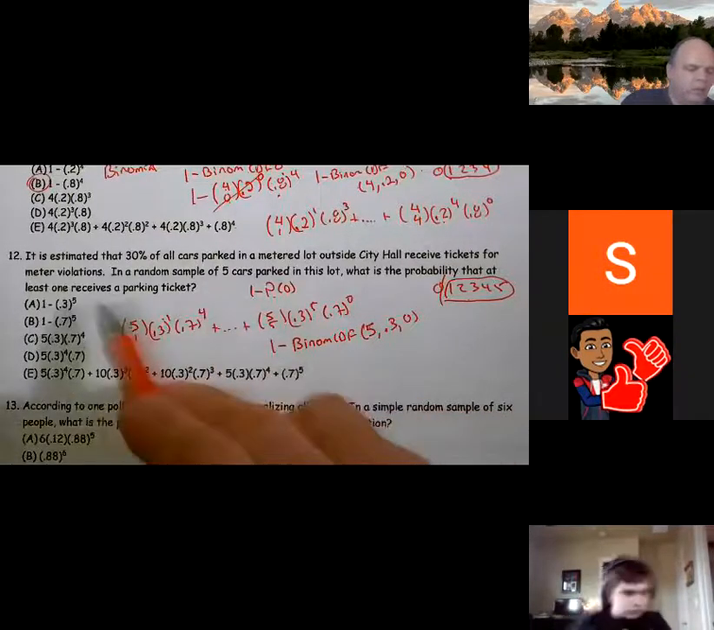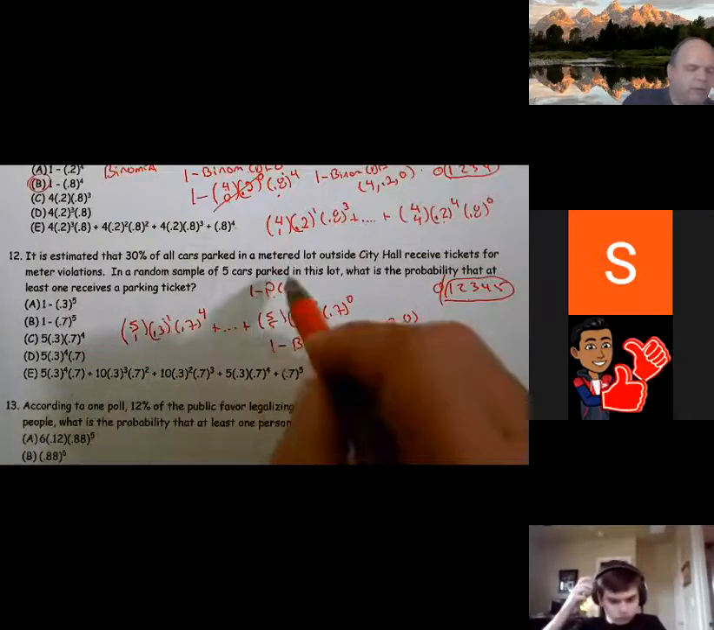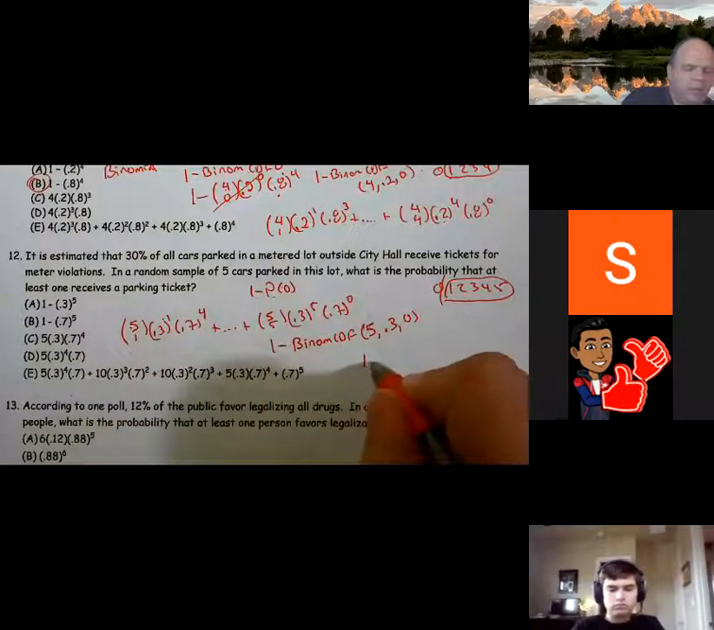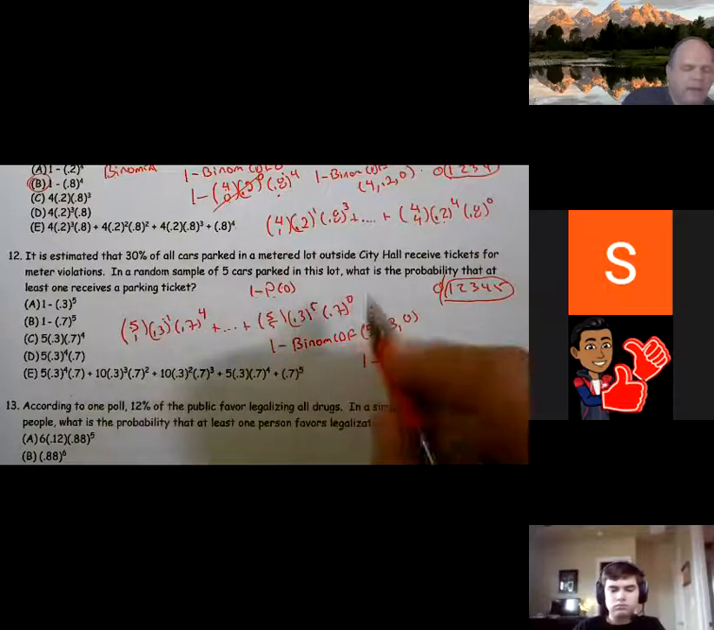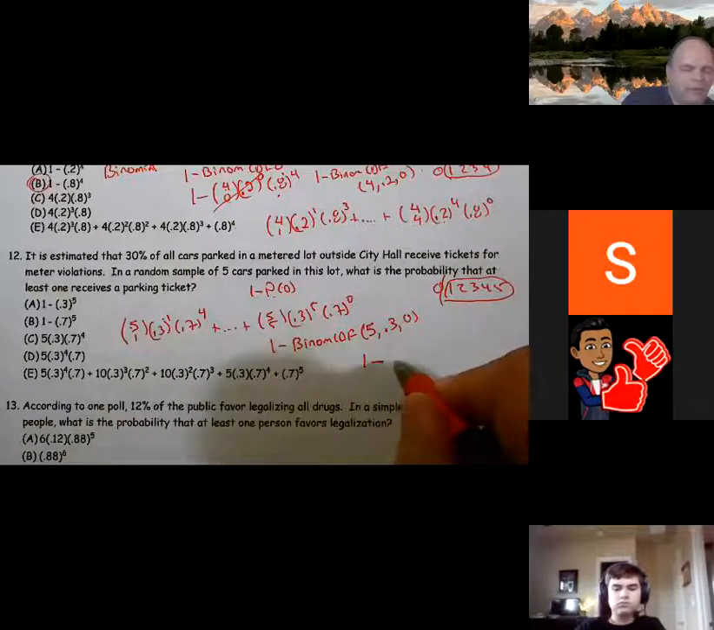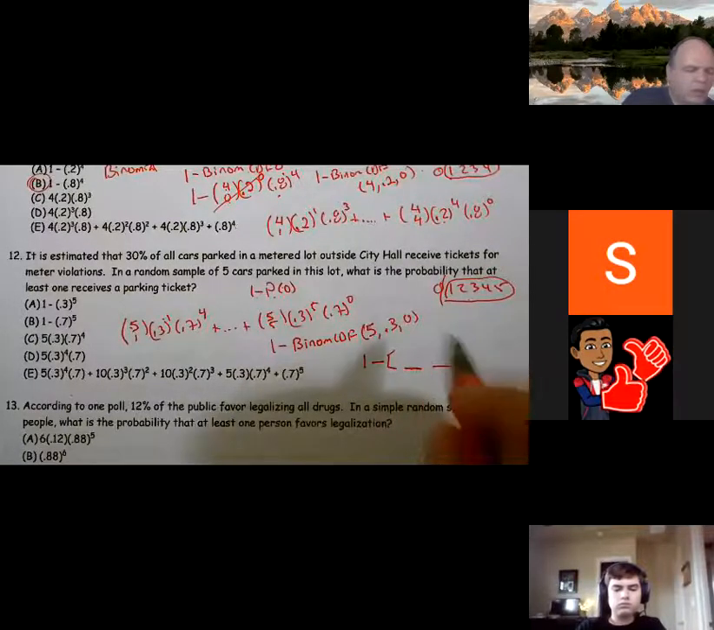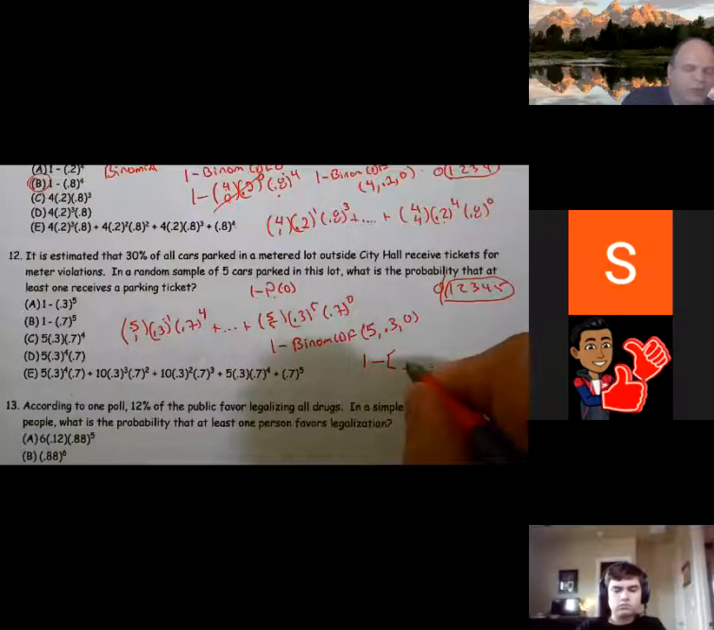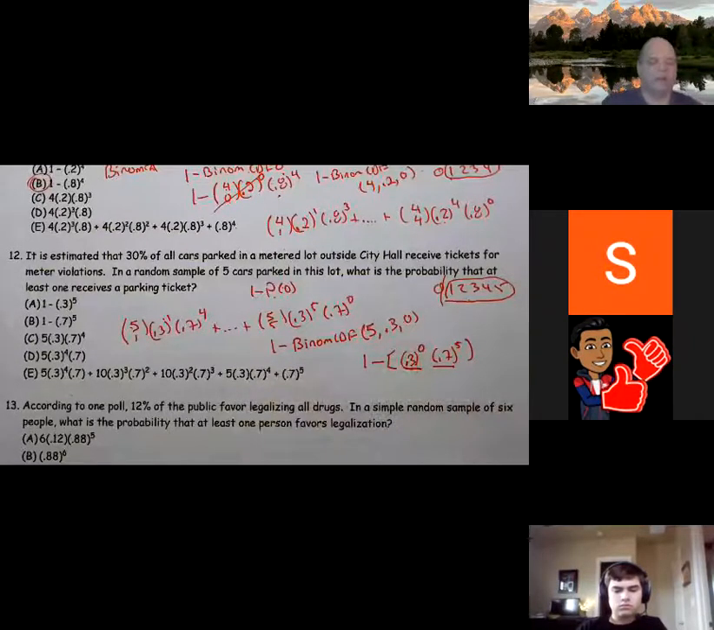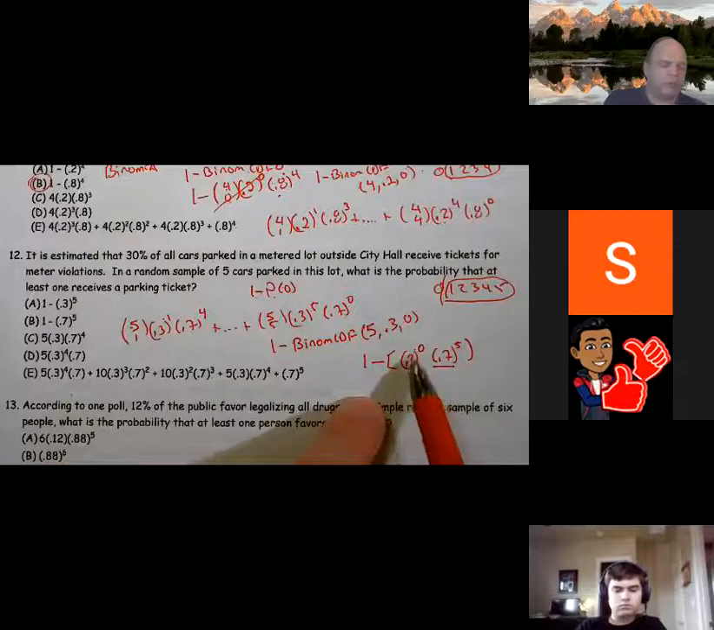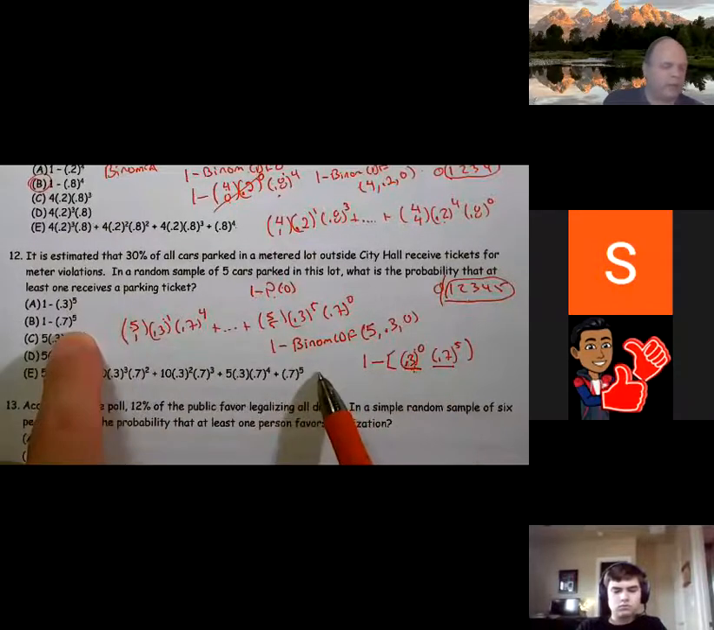And what was done here for the classical probability: 1 minus, we needed the probability of 0, which means 0.7 to the 5th. All right. That, of course, is 1, 0, and so once again, we get here.